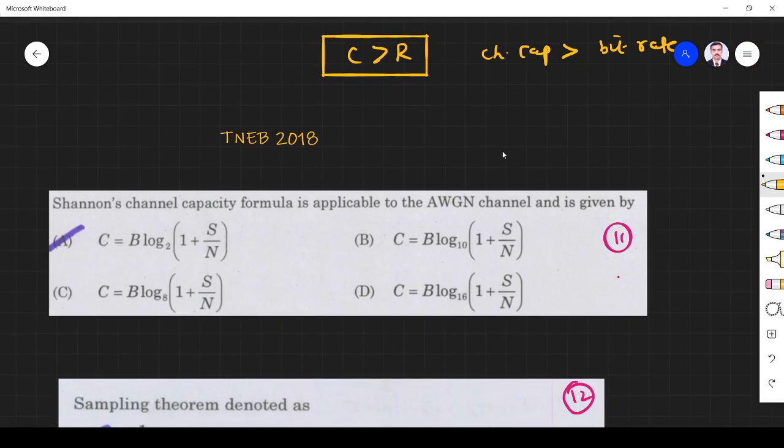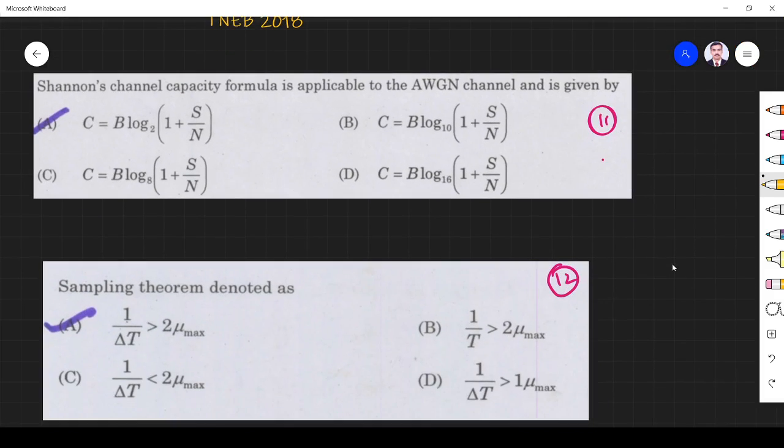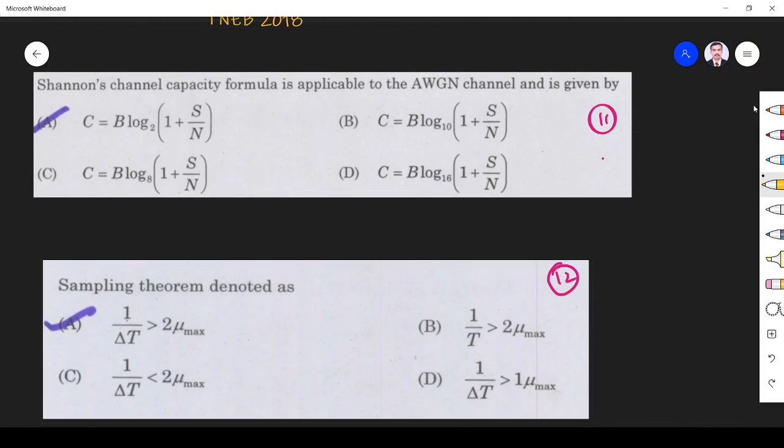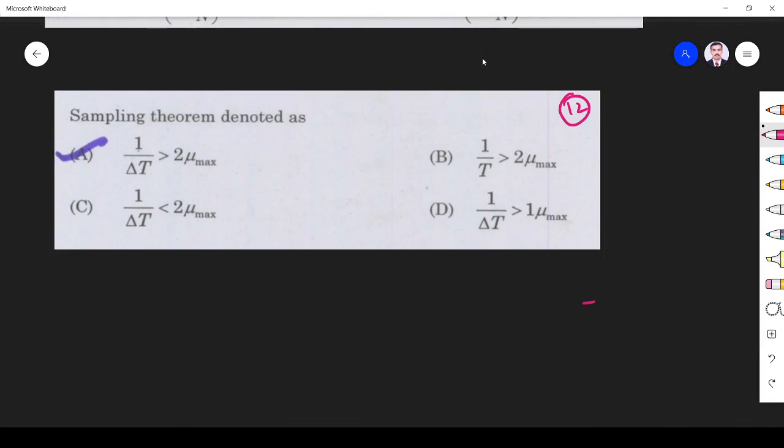Okay, so next we will see the TNEB 2018 question. It's a wonderful question they are asking in every exam, so this is very important. Channel formula is C is equal to B log base 2. Don't forget, in problems we have to use base 2, of 1 plus SNR, the signal to noise ratio. Sampling theorem is denoted as, so it's easy only. We know sampling theorem is given by Fs is greater than 2F max, right?